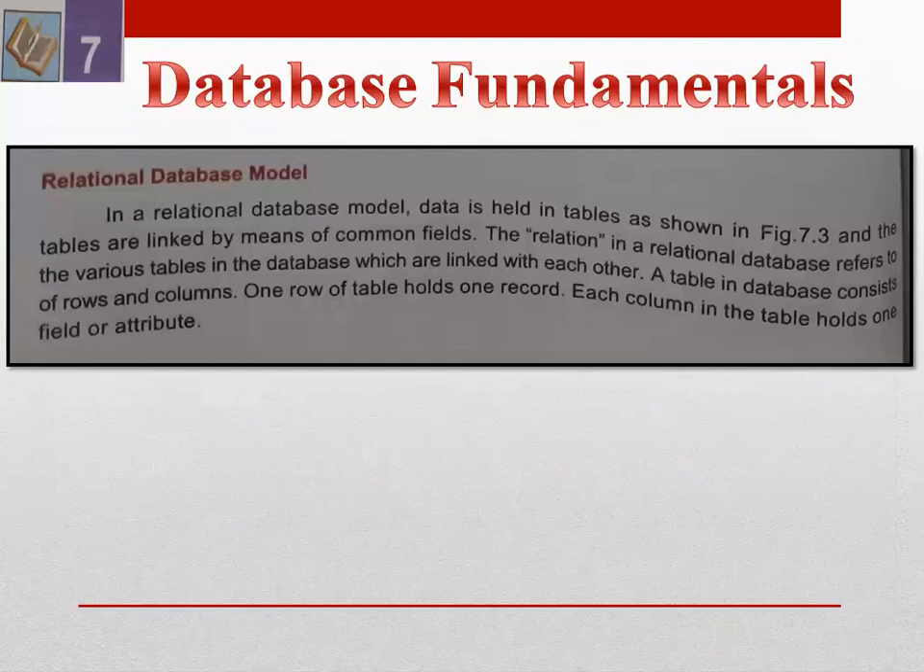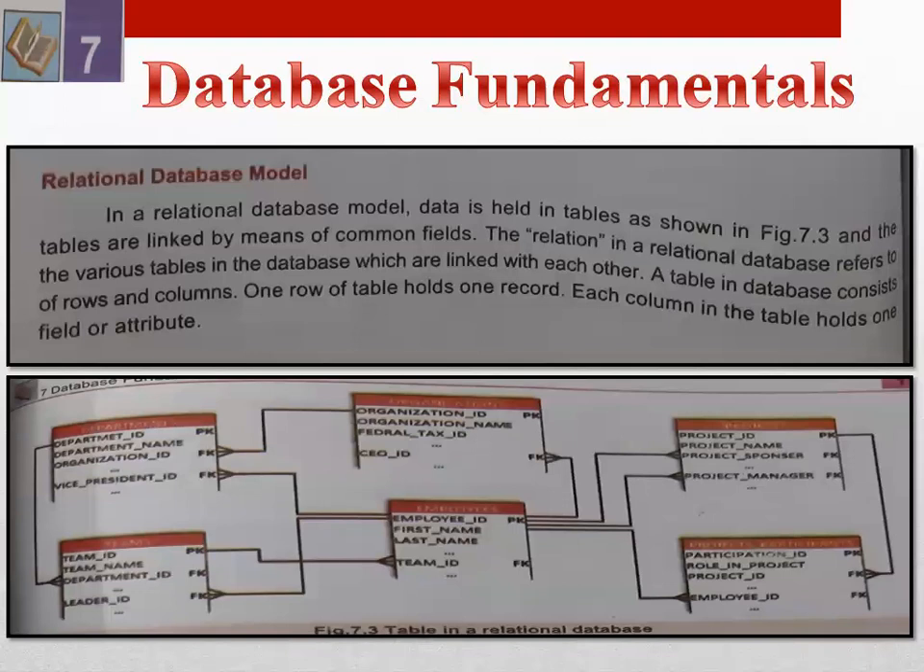Relational database model. The next is the relational database model. In the relational database model, data is held in tables, as you can view on your screen. So here, these are the tables. We have different tables that can be classified in different kinds of tables, and tables are linked by means of common fields. The relation in a relational database refers to the various tables in the database which are linked with each other. A table in a database consists of rows and columns. One row of a table holds one record. Each column in the table holds one field or attribute.